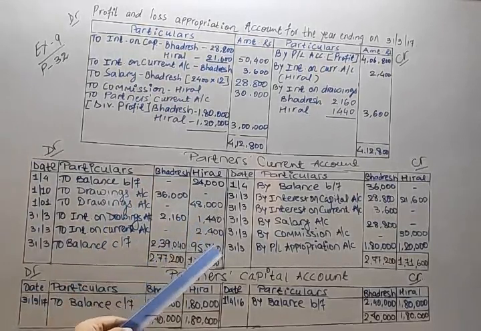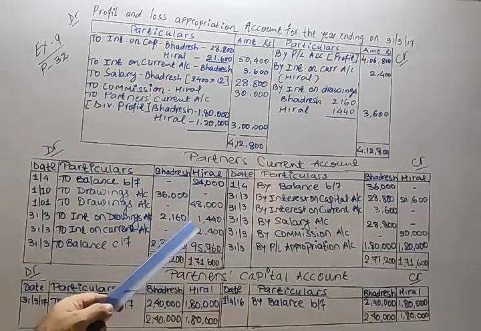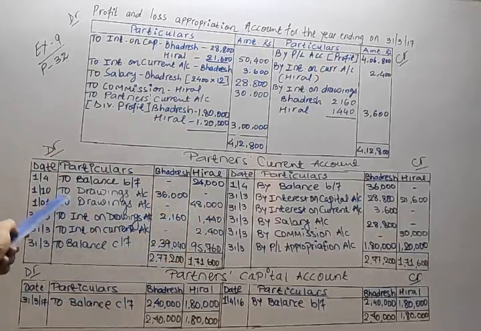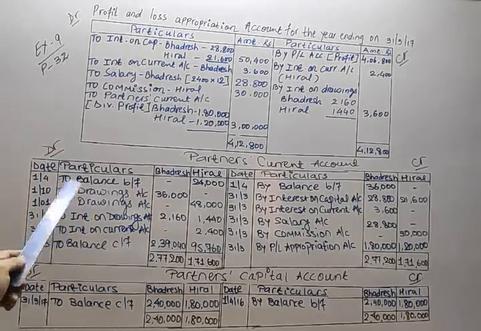Now for drawings. On 1/10/2016, Bhadresh withdrew 36,000 and on 1/1/17, Hiral withdrew 48,000.